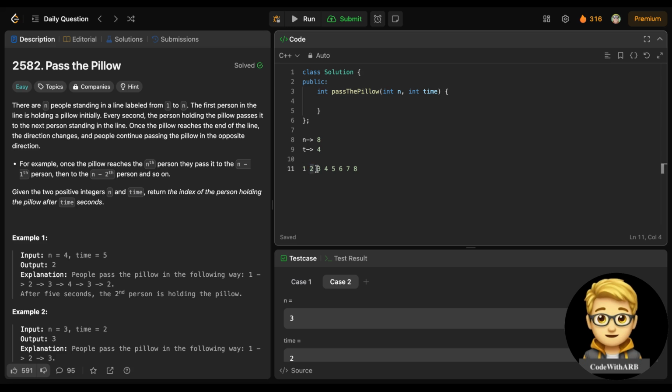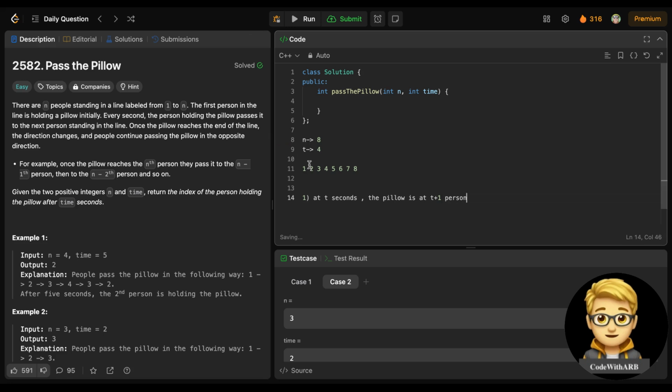At 2 seconds, it passes it to 3. One thing you see here is that at t seconds, the pillow is at the t plus 1th person.